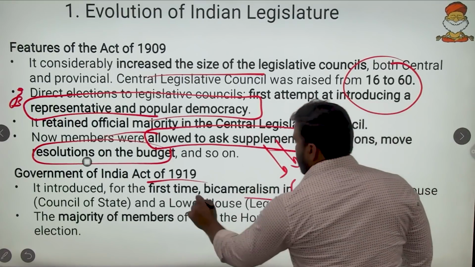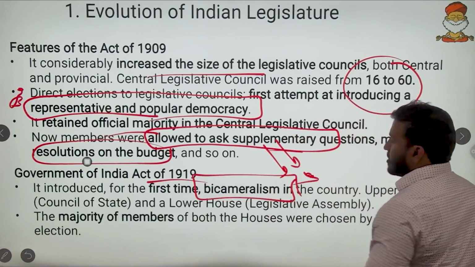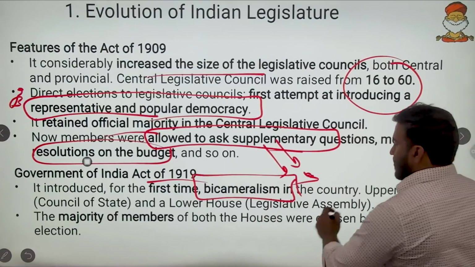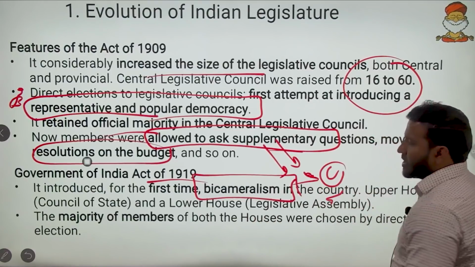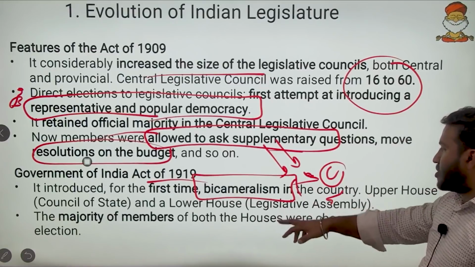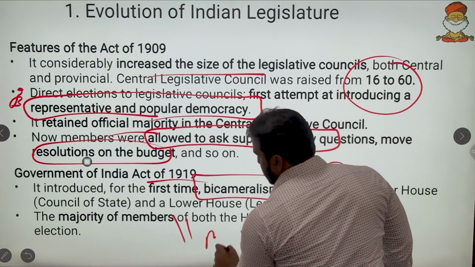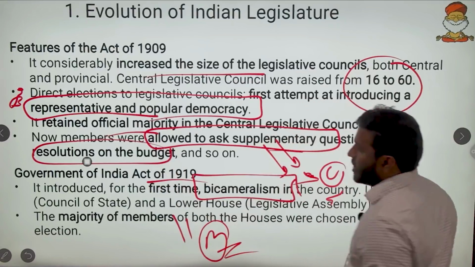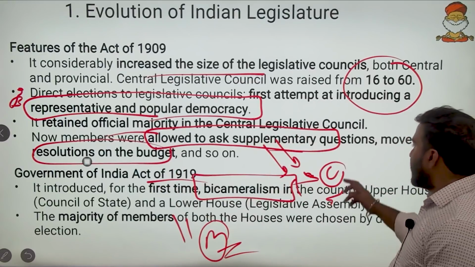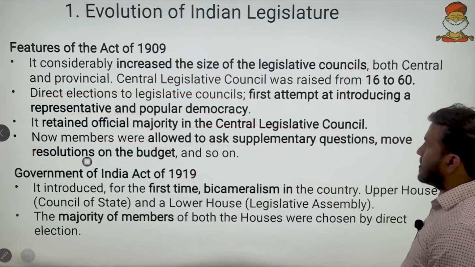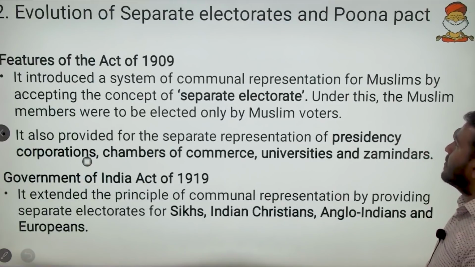So it introduced bicameralism. So here came the full-fledged formation of the upper house and the lower house. And here the majority of both houses were chosen by election. So here came the elected majority. The Montagu-Chelmsford reforms gave majority to Indian members. Then the evolution of separate electorates.